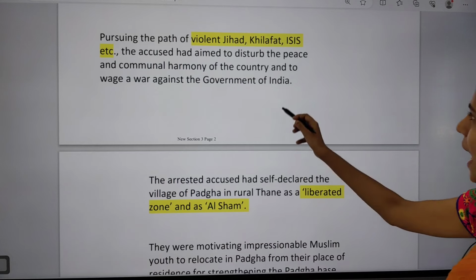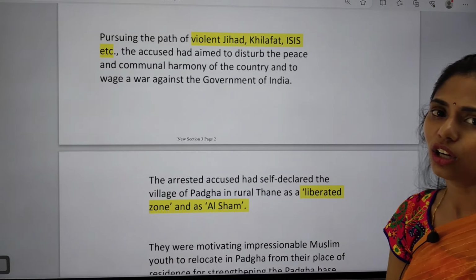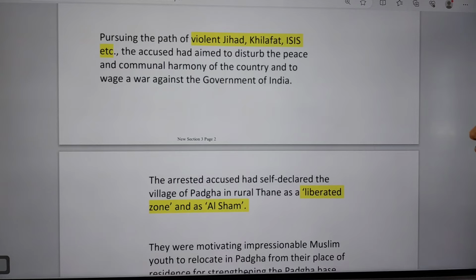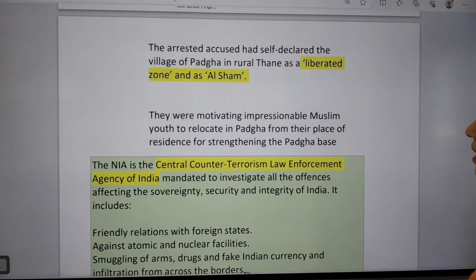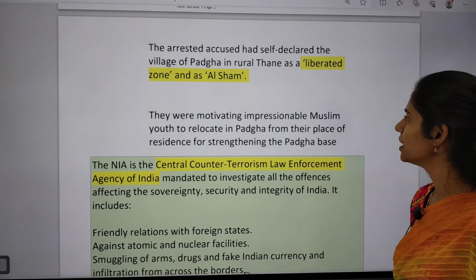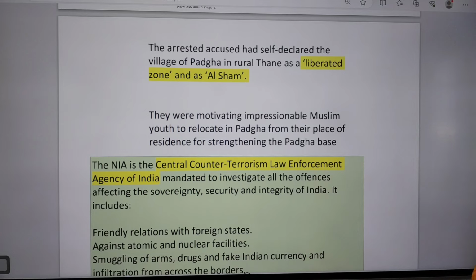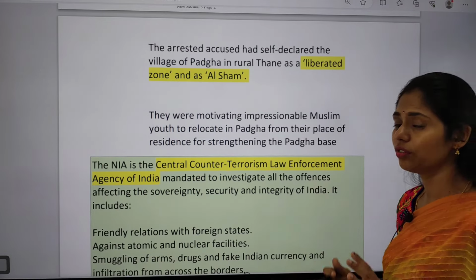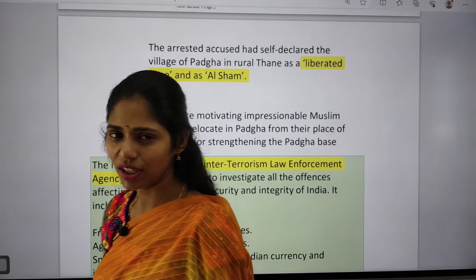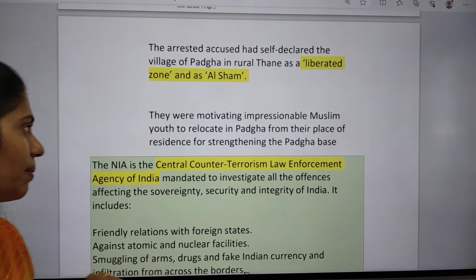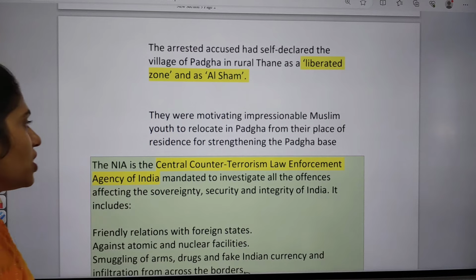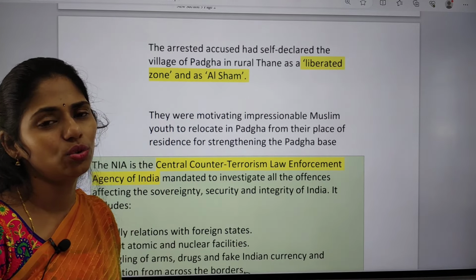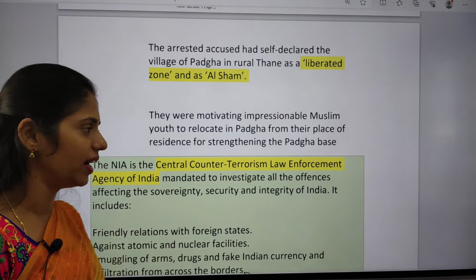So they are mainly having the aim to disturb peace and communal harmony of the country and to wage a war against the government of India. And the arrested accused had self-declared the village Pagda, in rural Thane, as a liberated zone. That means it is an area of so and so activities. Okay, so that is the thing which was mainly said by those people. And they are even now motivating impressionable Muslim youth to wage war against the government of India.